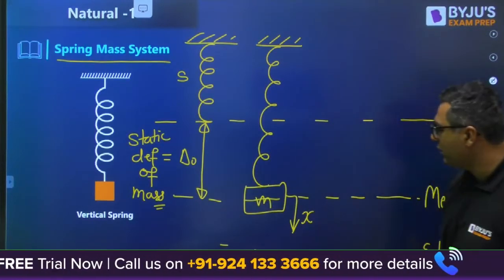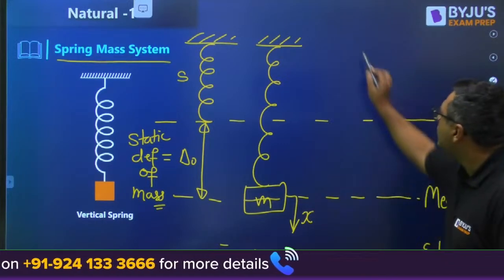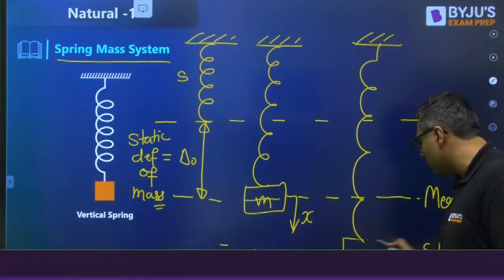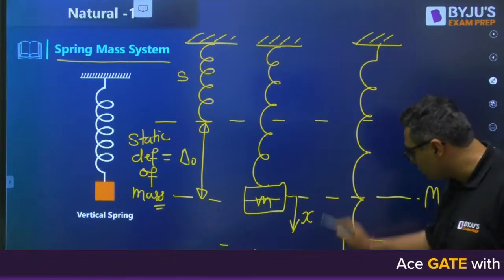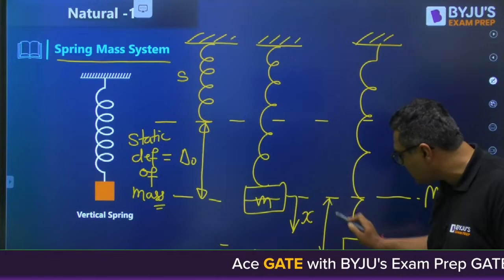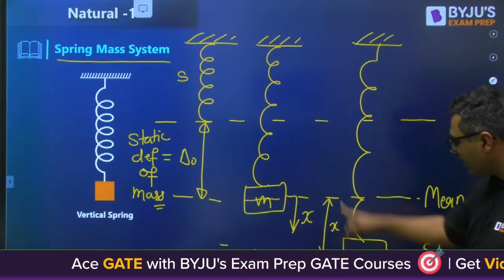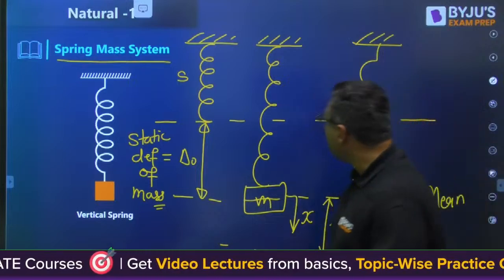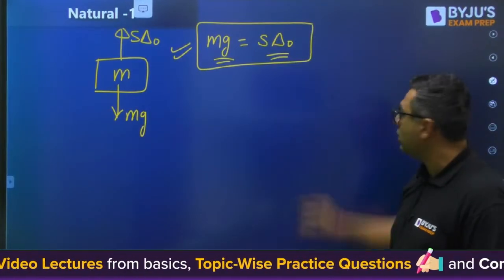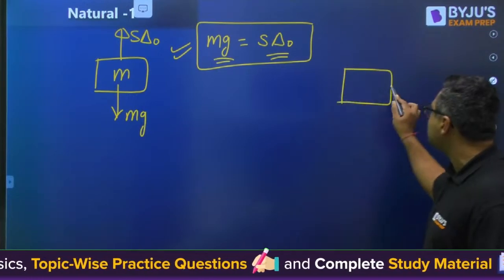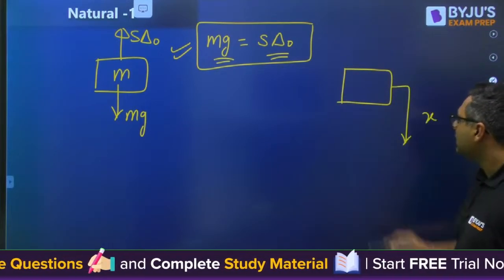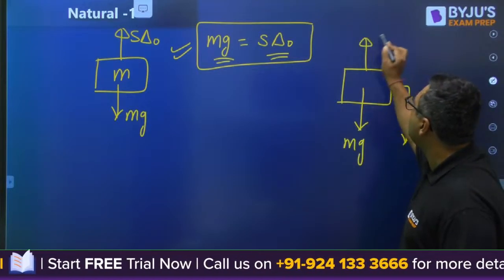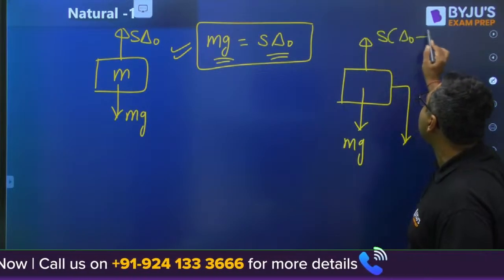Then we come back to the time when the spring is deformed once again, and we reach this extreme position. Your system is displaced by some displacement X. Previously you had mg equal to S delta naught. But now, when the mass goes down by X, the downward force is still mg, but the upward force will now be S into delta naught plus X.